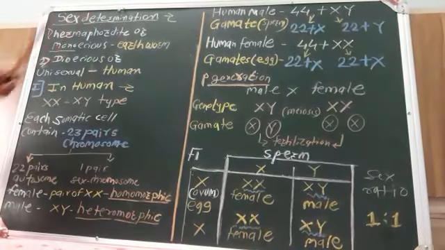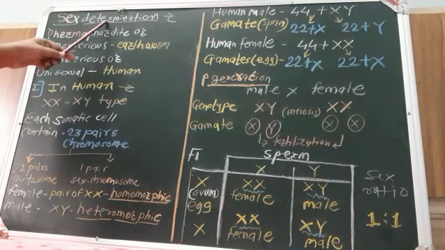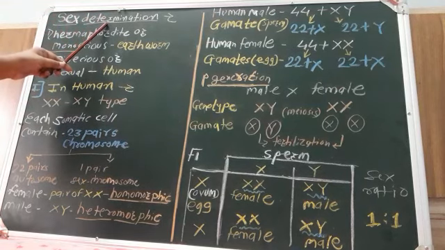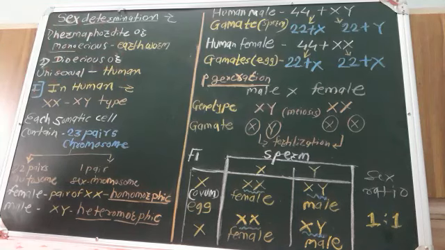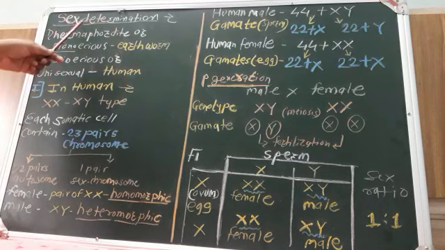See here about the sex determination. What is the meaning of sex determination? Establishment of a particular sex, whether it may be male or whether it may be female, that is known as sex determination. With the help of a sex chromosome, this sex determination is possible there.